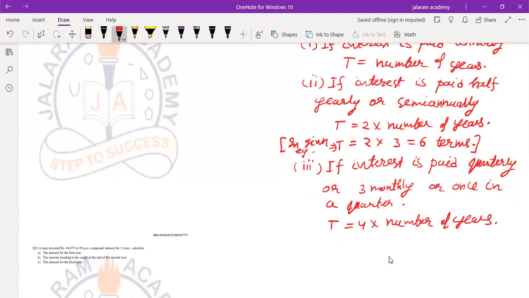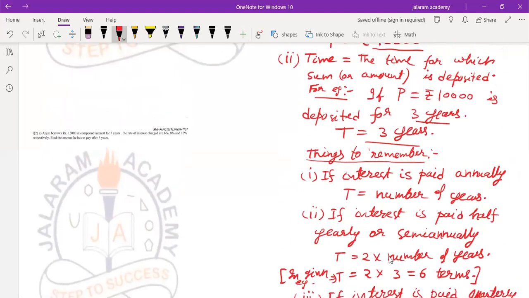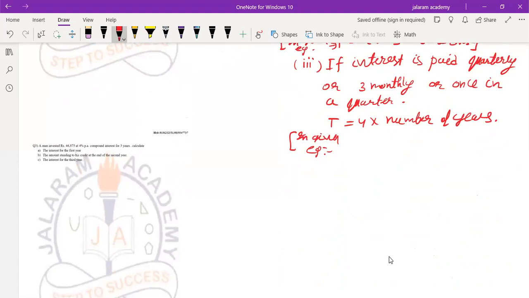So if number of years is 2, then it will be 2 into 4, 8 terms. If number of years is 3, then it will be 4 into 3, that is 12 terms. In the given example, we have taken the time as 3 years. So what will be the number of quarters? 4 into 3, that is 12 terms. Means in 3 years, interest will be calculated 12 times.